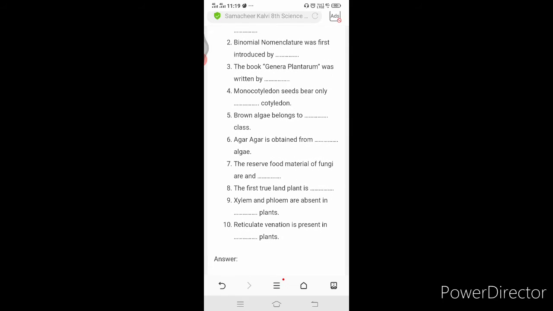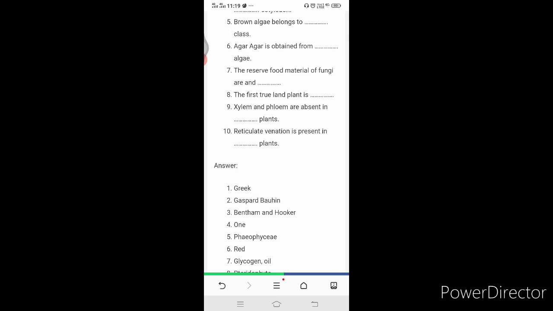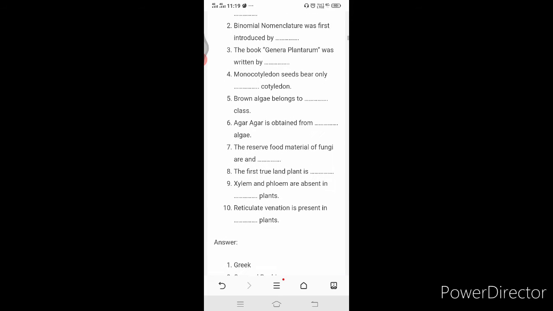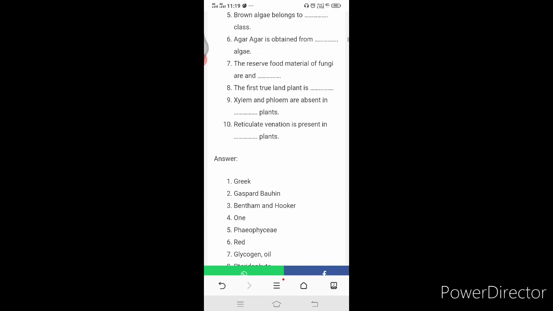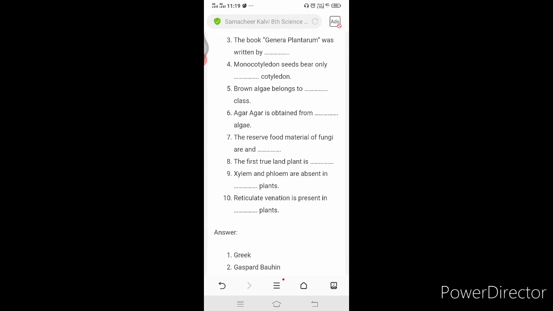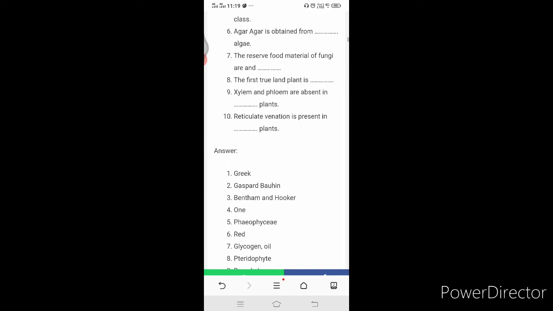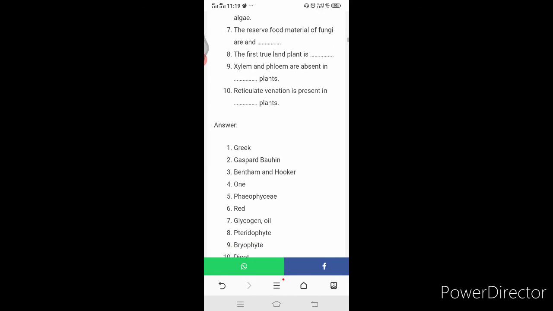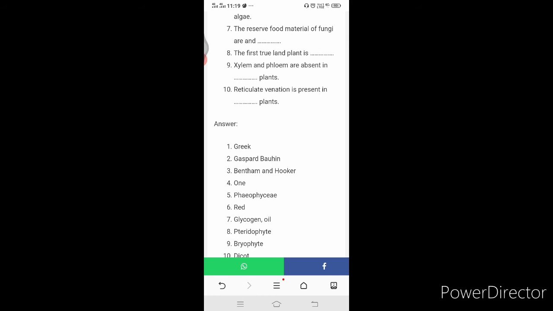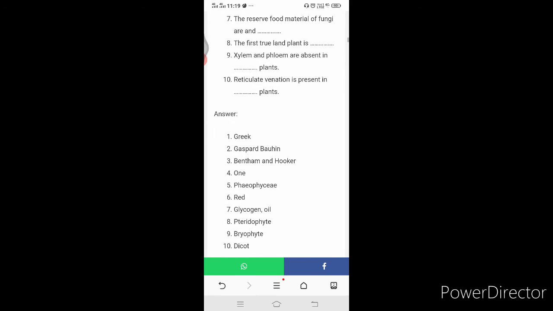Here, the fifth one. Brown algae belongs to dash class: Phaeophyceae. Agar agar is obtained from dash algae: red algae. The reserve food material of fungi are dash: glycogen and oil. The first true land plant is dash: pteridophyte.